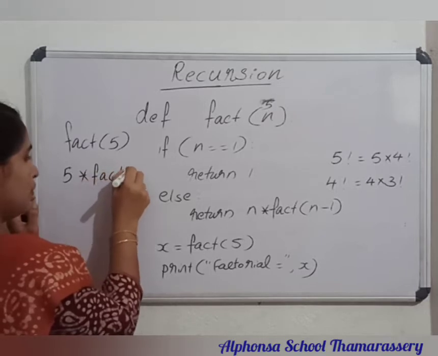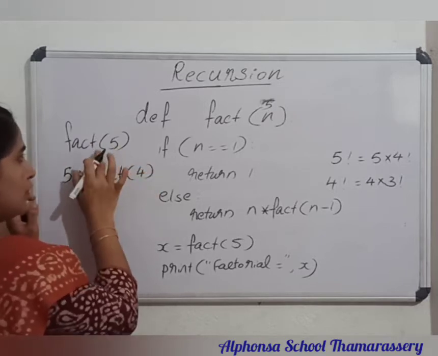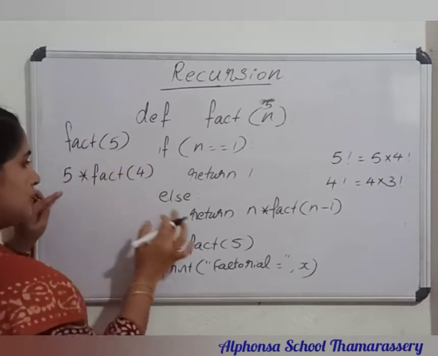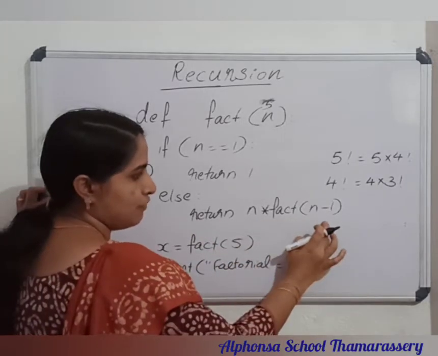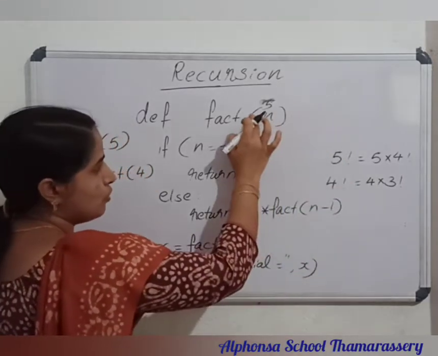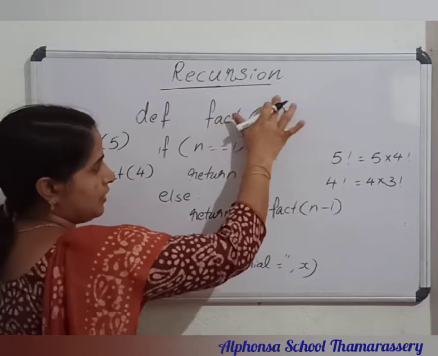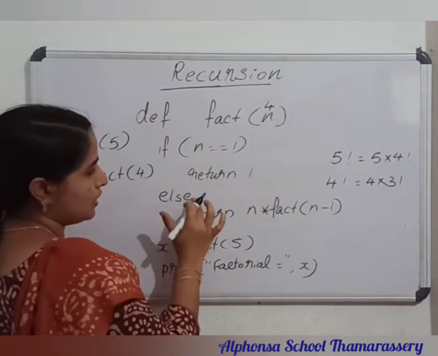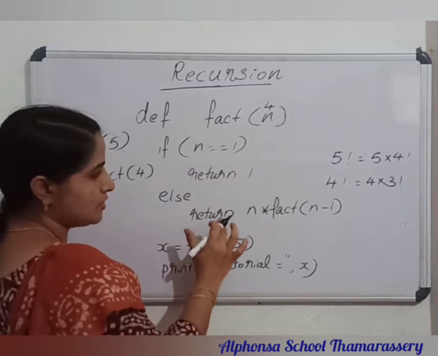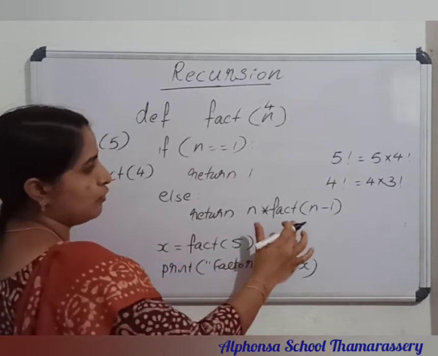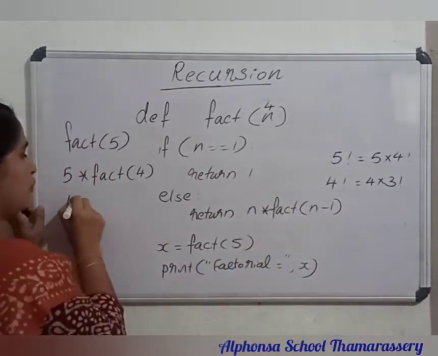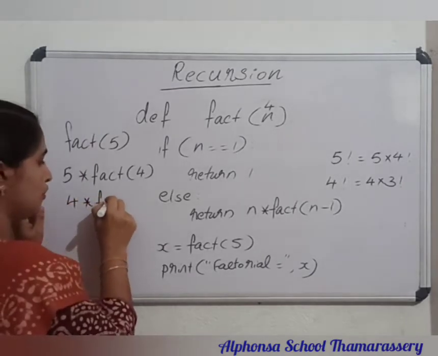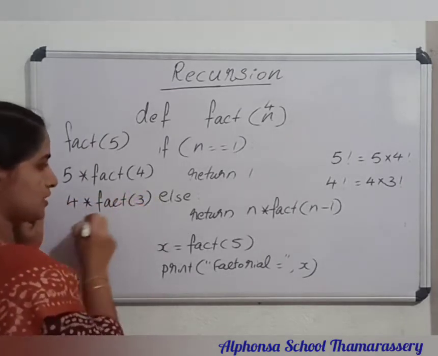fact of 4 is executing while calling this function. It is calling the same function, so it just moved to this function and now the value of n is 4 only. Then the base case is not right; come to the recursive case, return 4 into fact of 3. 4 into fact of 3 is executing.